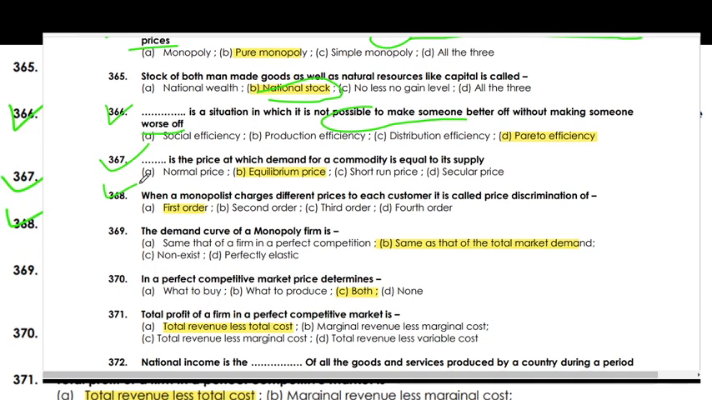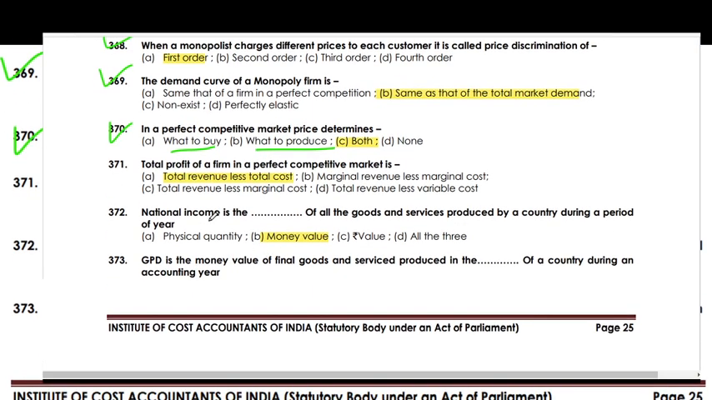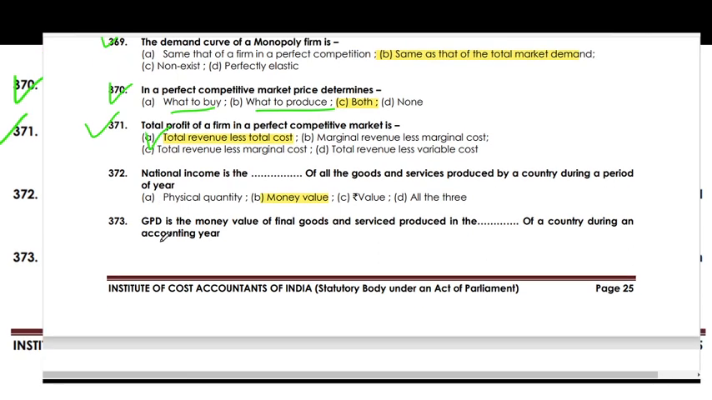When a monopolist charges a different price to each customer, it is called first order price discrimination. If the demand curve of a monopoly firm is the same as the total market demand. In perfect competition, market price is determined by both what to buy and what to produce. Total profit of a firm in a perfect competition market is total revenue less total cost.